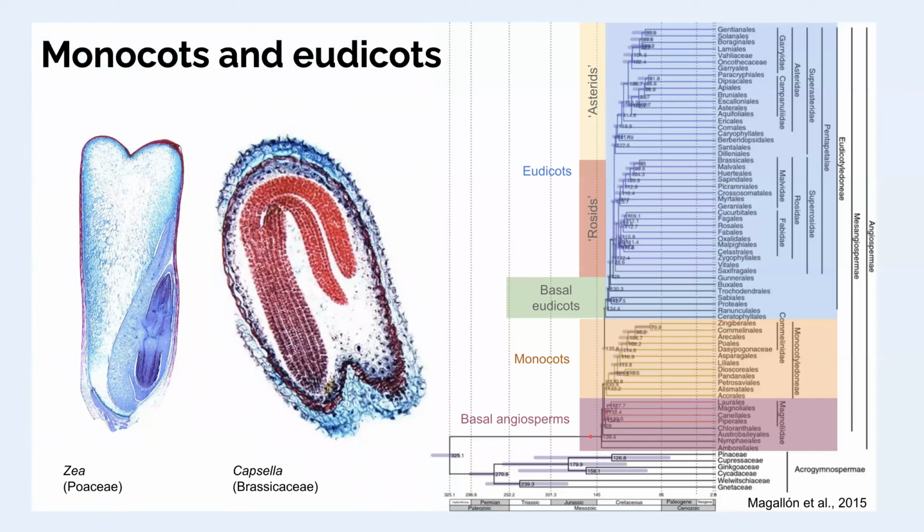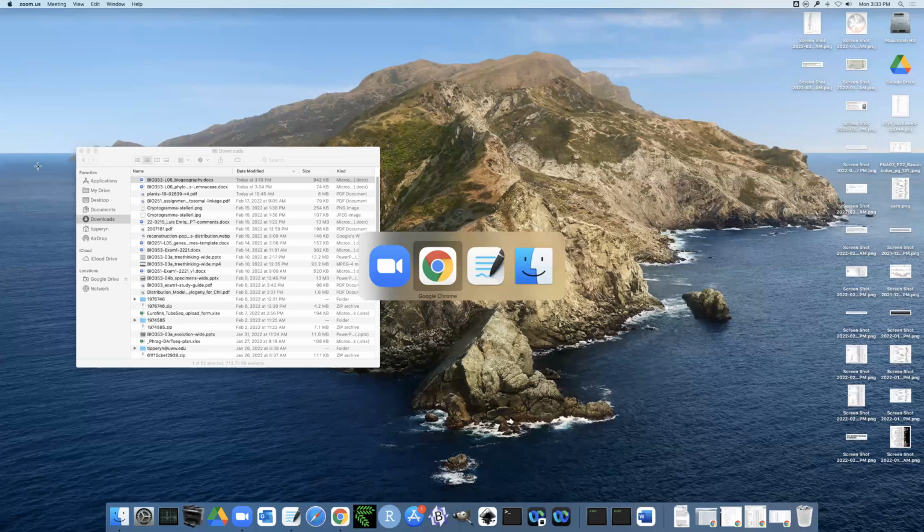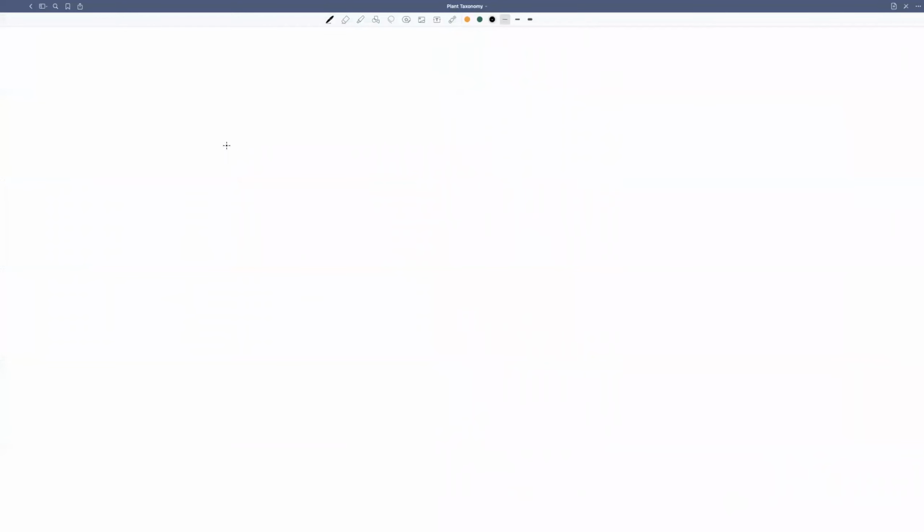I mentioned some of the big groups on here. The major groups I want to differentiate here are the monocots and the eudicots. And the eudicots is a little bit tricky. The name, this cot part of the name, is short for... sorry about that... cot, monocot, and eudicot.